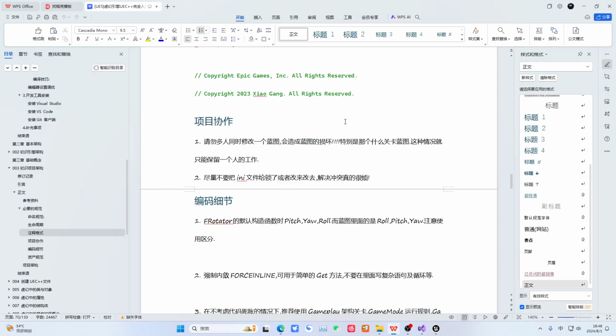Okay. Next is the official documentation and the official examples. Okay. So let's pay attention. In our collaborative work, many people should not modify one blueprint at the same time. Doing so will corrupt this blueprint, because you have made changes or someone else has made changes. This creates a conflict in version management, and a blueprint is not like a text file. You cannot edit and merge it line by line. In this situation, you will either have to discard one party's modification, especially the level blueprint. Many people often operate within the blueprint of the same level. In this case, only one version can be kept.